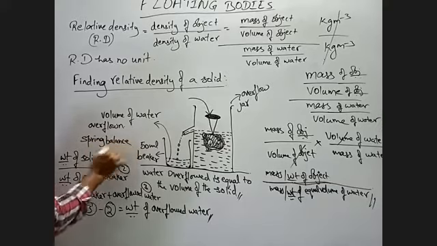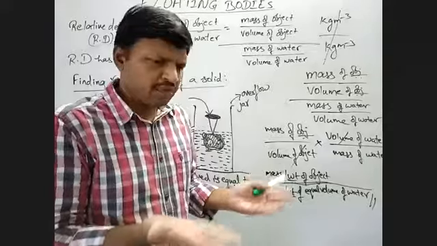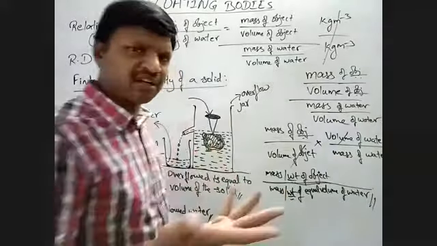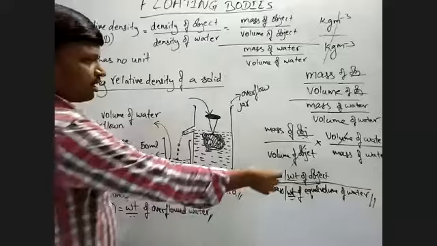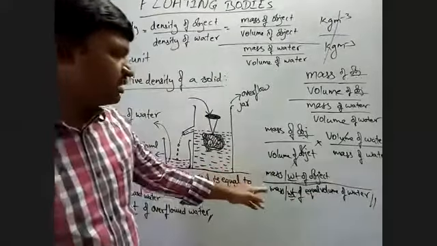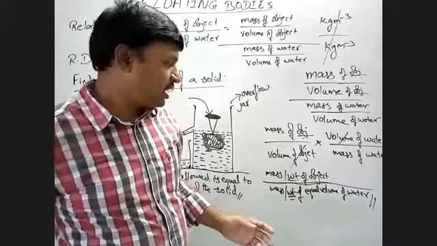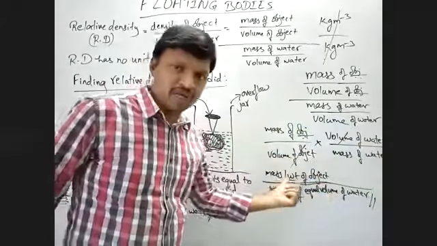The object is small, or you can use this electronic weighing pan to find the weight of the object. That is not a matter. Now coming to weight of equal volume of water. Equal volume of water means weight of volume of water which is equal to the volume of the solid.